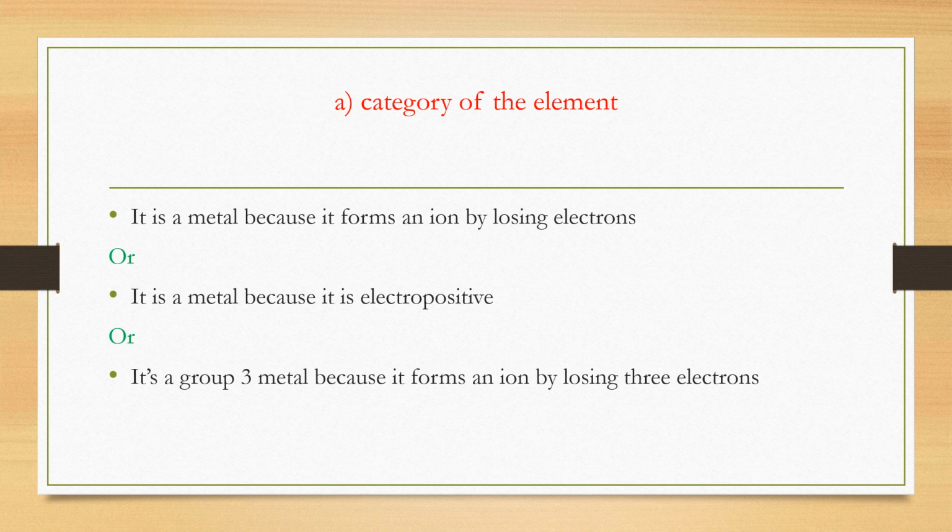They are related. Or someone might say it is a group 3 metal because it forms an ion by losing 3 electrons. That is a characteristic of group 3 metals. All of them form ions by losing the electrons in the outermost shell, and those electrons are 3. So you give one of the 3 answers I've given you. Let's go to part B.